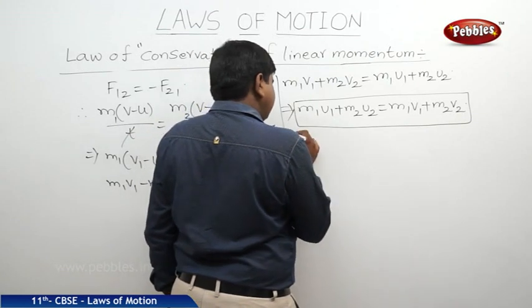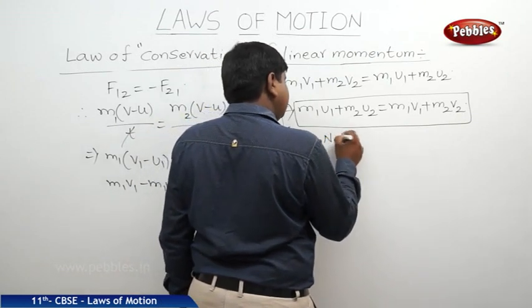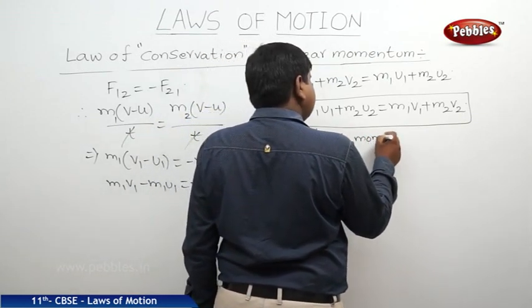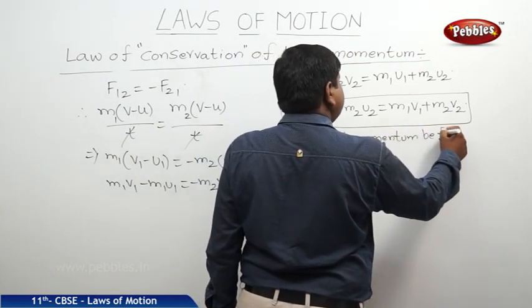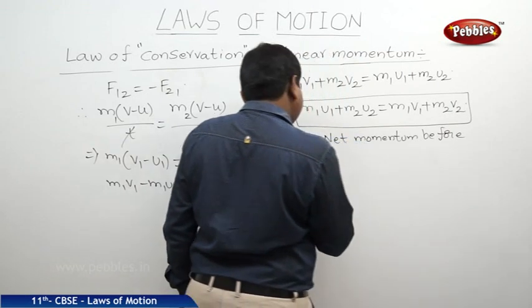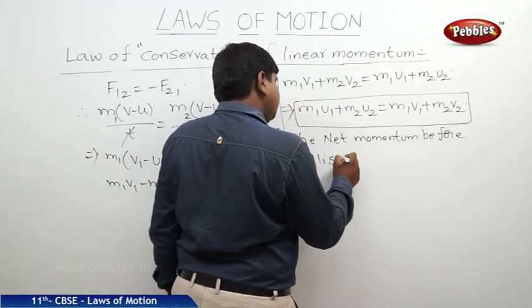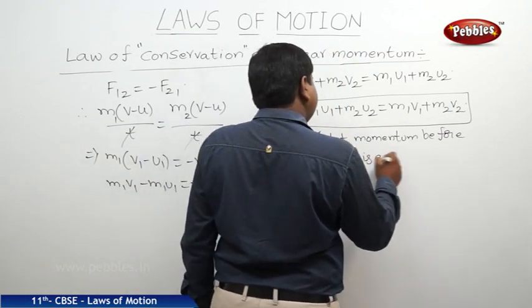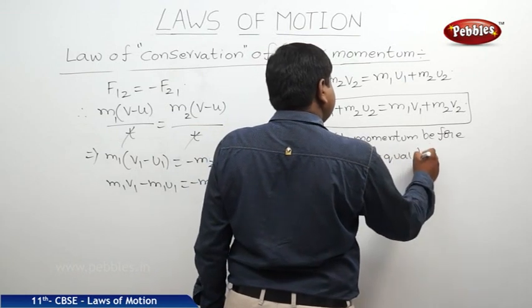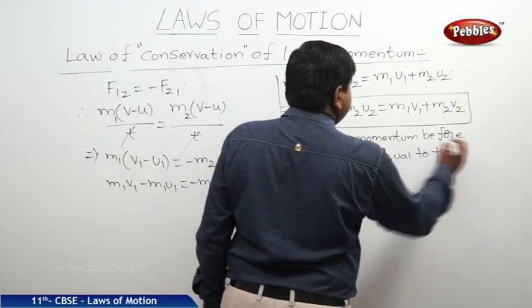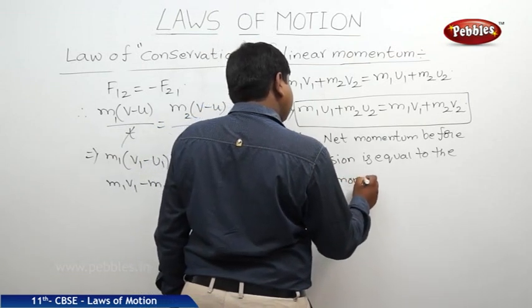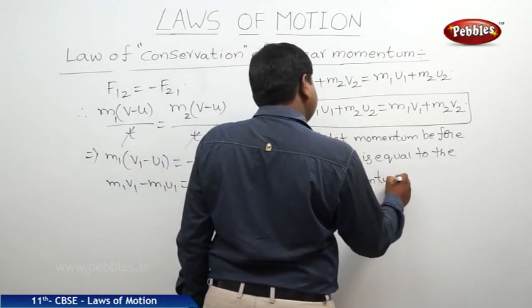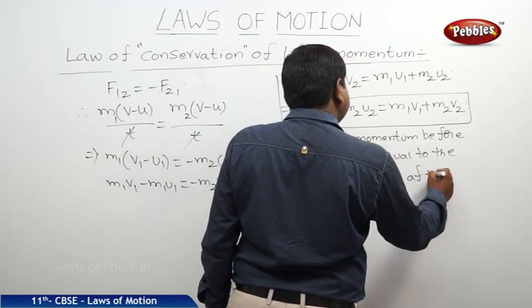So the net momentum before collision is equal to the net momentum after the collision.